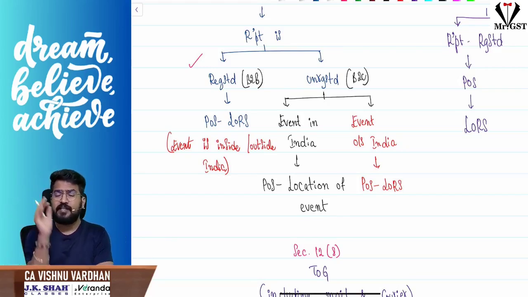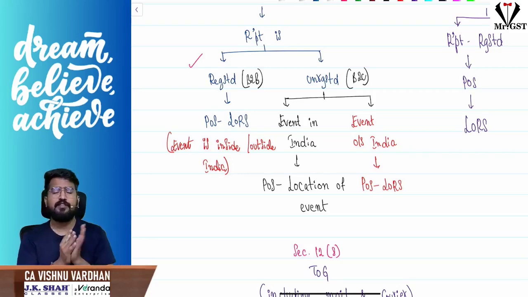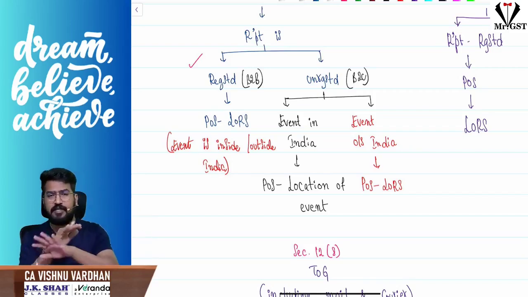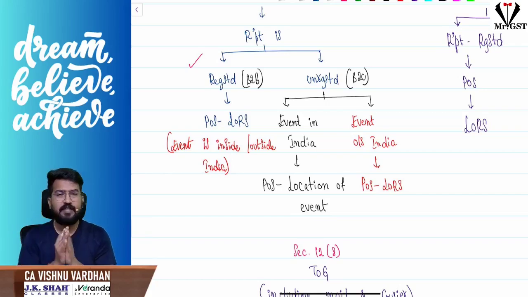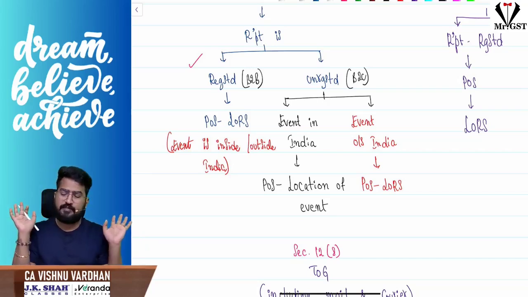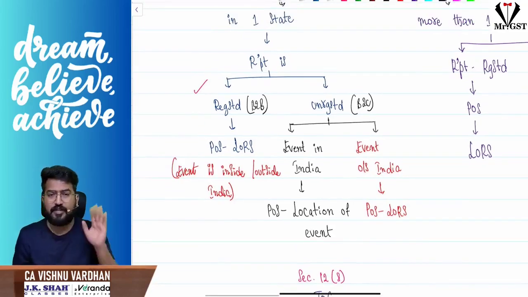If you are registered, a B2B transaction, then the place of supply will be where the recipient is registered, even though the event is held inside India or outside India, it does not matter. But if the recipient is unregistered, then please understand the place of supply will be where the event is actually held. If the event is held outside India, then the location of the recipient will be taken as place of supply. So that is very important here. Please be careful.